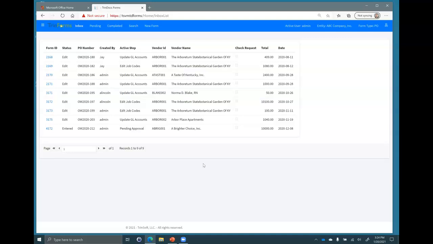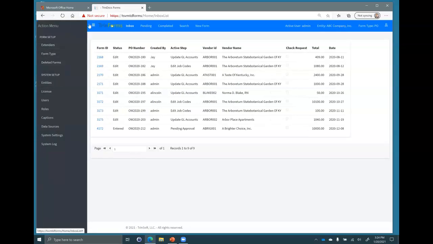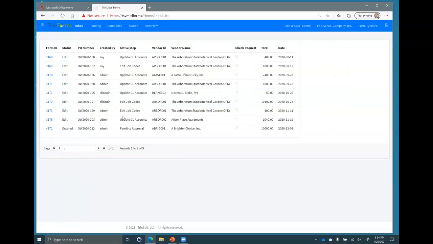Now, what's happened? Well, in the form that I created, my purchase order, I have defined a workflow. And those workflow steps, the number of approvals, what needs to happen for a requisition to be okay is definable by me, and all definable inside of here. Again, all definable inside of this setup area. But in general, this needs to be approved.